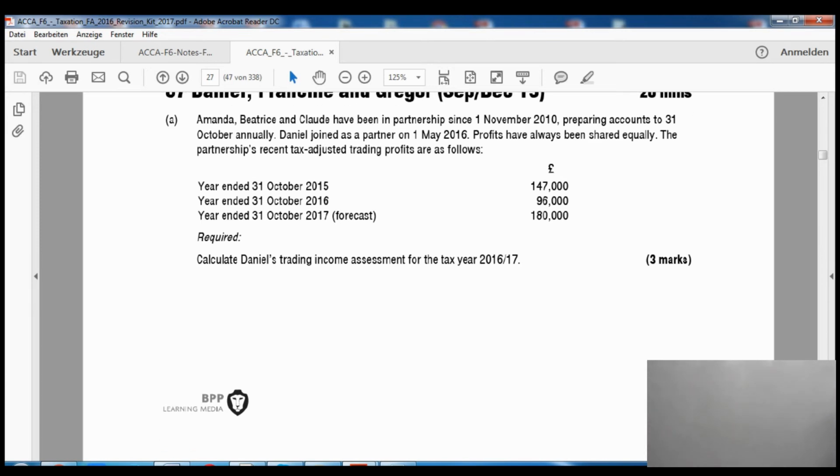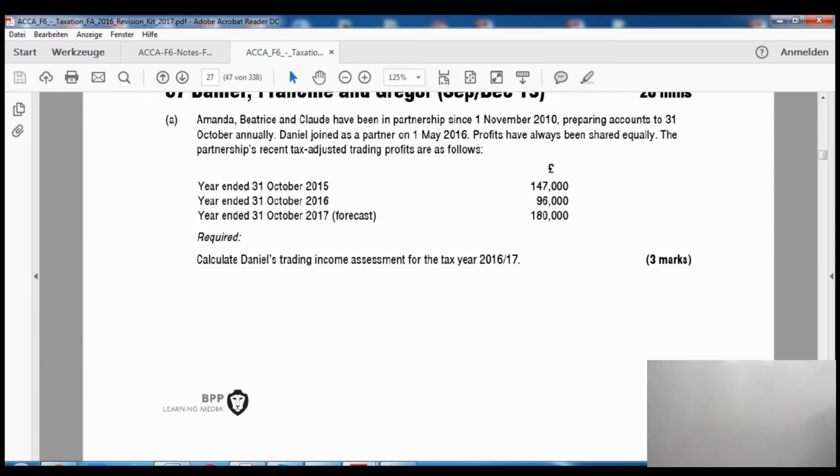Now let's look at the next one, which is 180,000 pounds. That 180,000 pounds is also for a whole year. We will have to take the profits of the 3 months out of that, so multiplied by 3/12. That is going to be 45,000 pounds for 3 months. That will be divided by 4 again. It comes to 11,250 plus 12,000 pounds. 23,250 is going to be the profit, right?